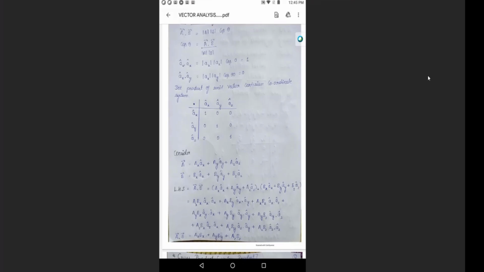Next, if you take ax dot ay, it is magnitude of first, magnitude of second. The angle between x and y is 90, so we should write cos 90. So cos 90 is always 0, so this dot product will result in 0. So what you observe here, in the dot product of the unit vectors, if it is the same direction, it is always equal to 1. Therefore, in this table, all the diagonal values will become 1, and if it is a different direction, it is always equal to 0.